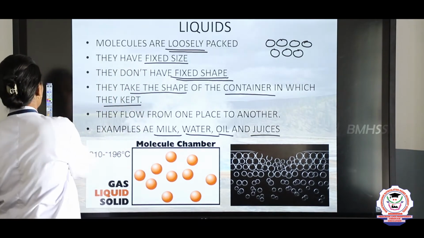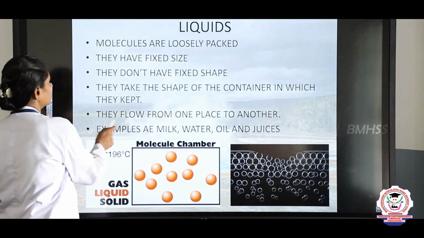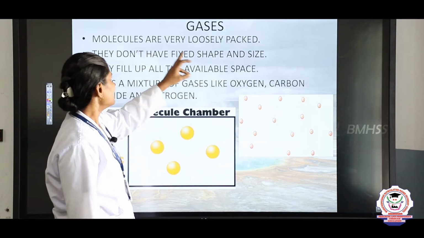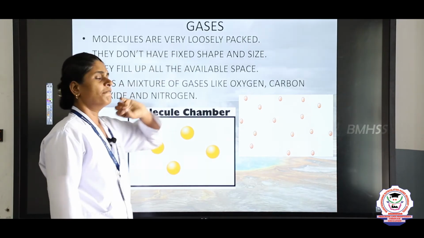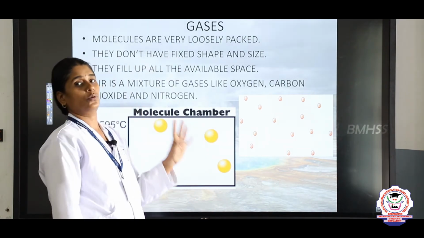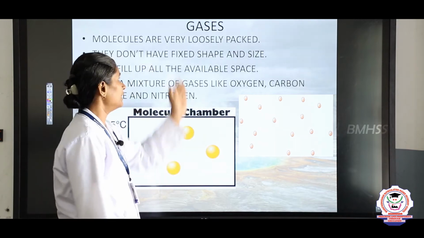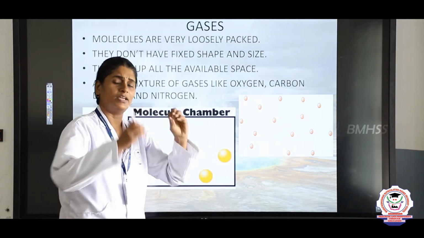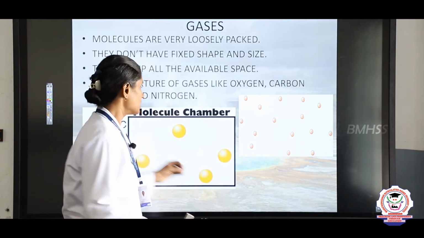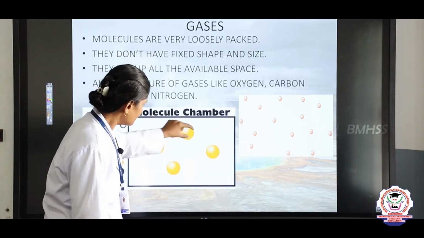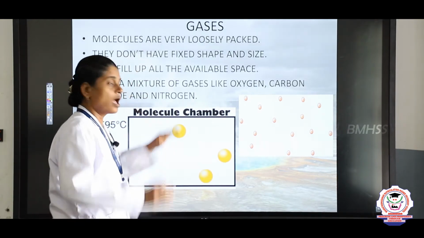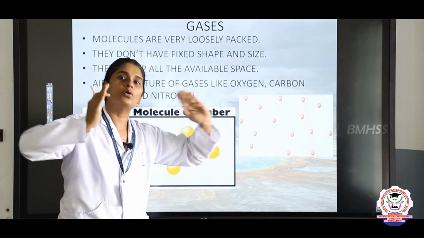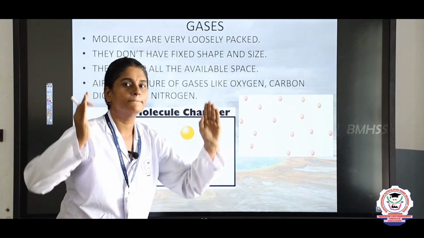Next we will see about gases. So what are gases? In gases, molecules are very loosely packed. In liquids it is loosely packed, whereas in gases it is very loosely packed, because the space between each molecule is large. So there is more space between the molecules.